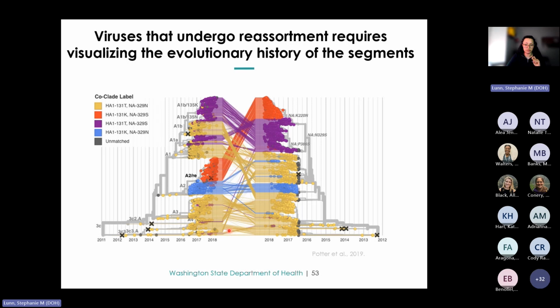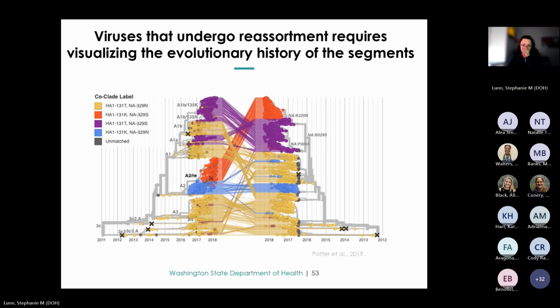relationships between two surface proteins, hemagglutinin, shown here on the left, and neuraminidase shown here on the right. So these are two separate trees, one for HA and then one for NA. Now, tangled trees help illustrate the most closely related clades, showing that evolutionary relationships between reassorting viruses can actually be complex due to the differing relationships of the genome segments. So these trees are inferred separately and segments are matched by their sequence name. And this approach allows us to determine if the same clades are represented by both segments and how their evolutionary relationships compare.